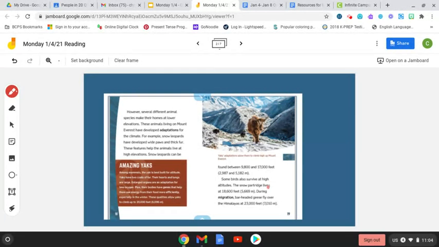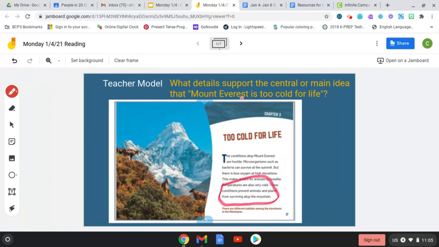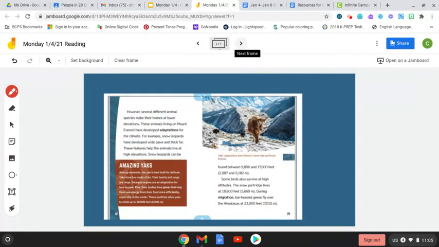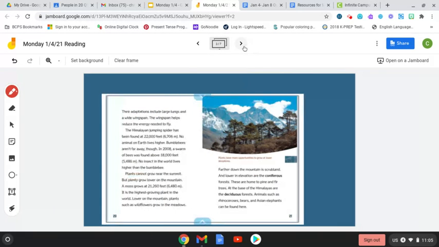So, this is all talking about how yaks and a few other animals like snow leopards are found on certain parts of the mountain, which means that animals and plants can live on certain parts of the mountain. Okay? So that doesn't support that Mount Everest is too cold for life. I think it's mostly talking about the top of Mount Everest. So I didn't circle anything on this page, and that's okay. Let's look at the last page.